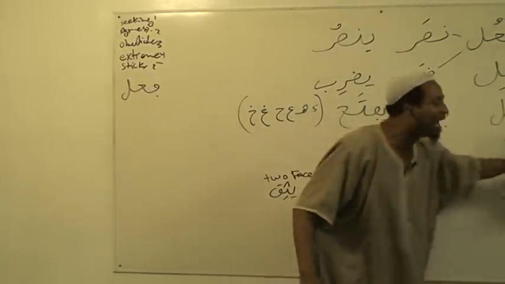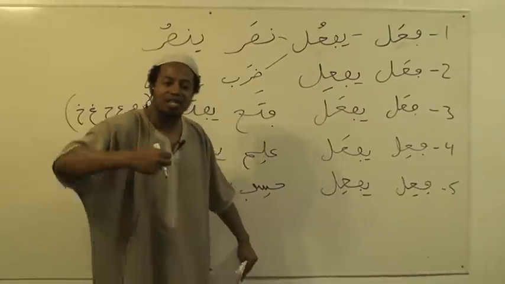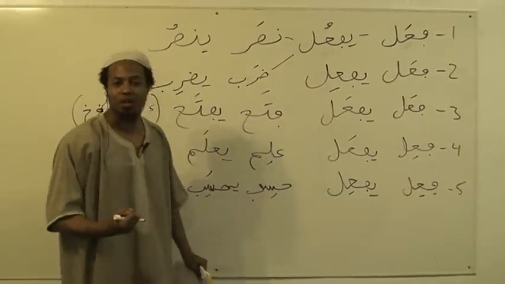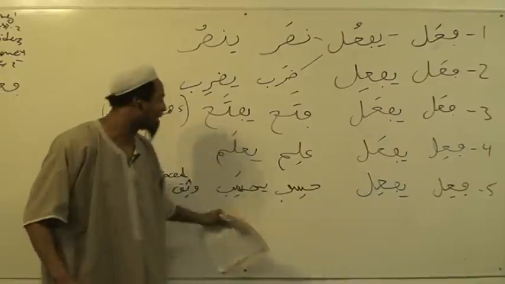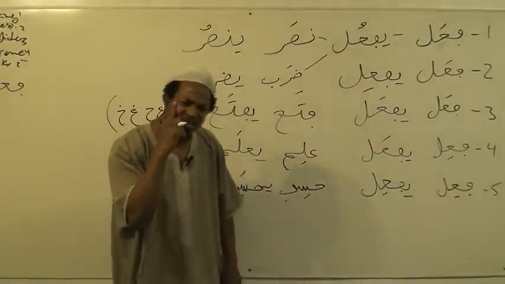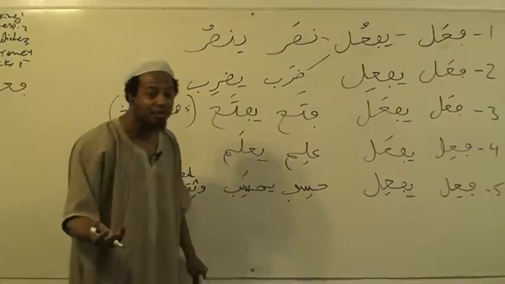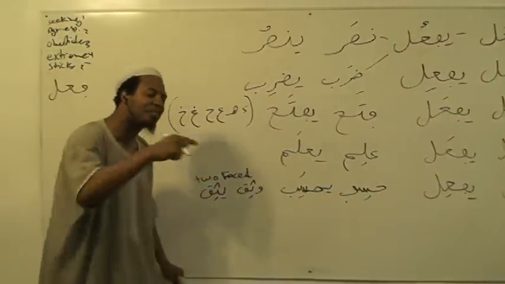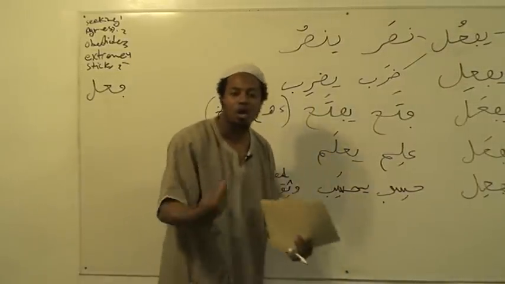And the verb fa'ila has a meaning. The meaning is that it comes and goes. It is a feeling, an emotion that comes and goes. So everything on this scale is going to be like that. Hasiba is to think, consider. Hisab is considered math. Alima is to know. You can forget, so you don't know. And wathiqa, he's trustworthy. He might not be trustworthy in something else. It comes and goes.